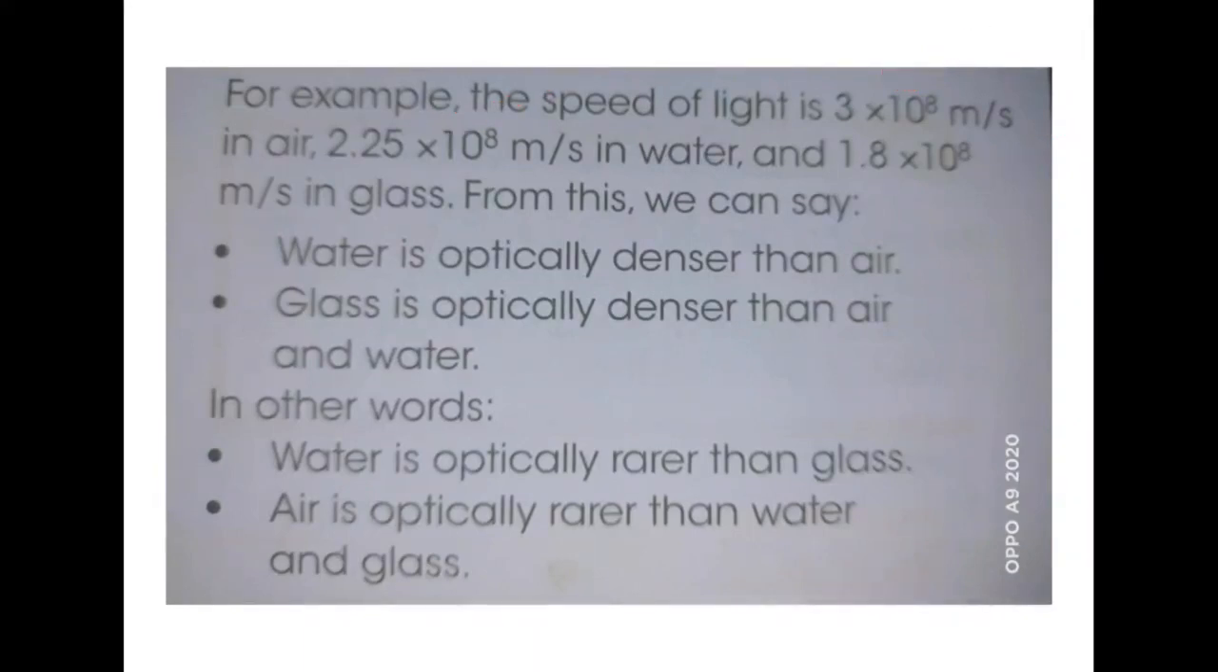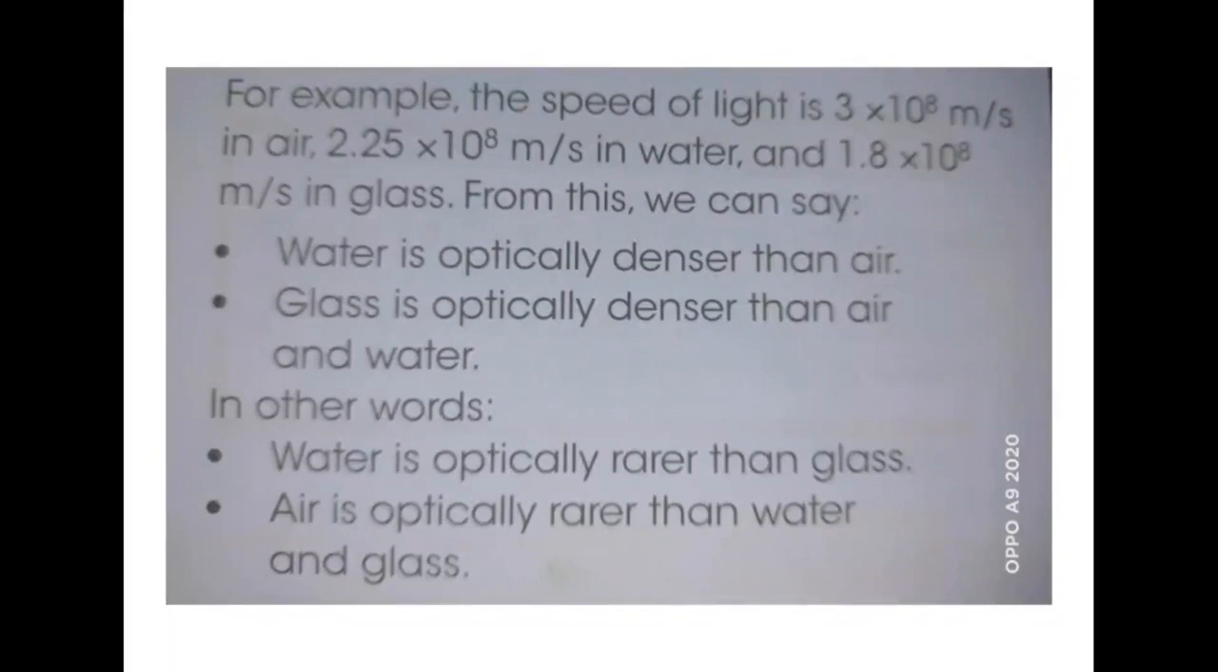So water is optically denser than air, and glass is optically denser than air and water. In other words, water is optically rarer than glass, or air is optically rarer than water and glass. Now what does this mean? The speed of light is maximum in air compared to water and glass, because their densities are not the same. So this bending is taking place due to the density of the medium. If the medium is lighter, then the velocity of light will be more. If the density of the medium is more, the velocity will be less.